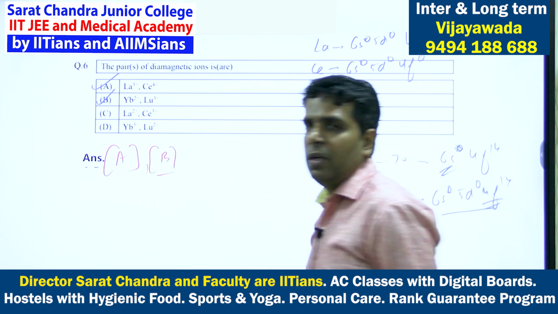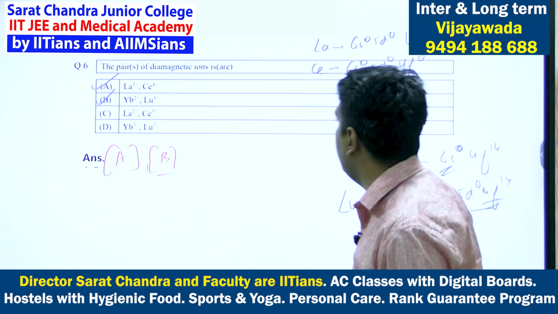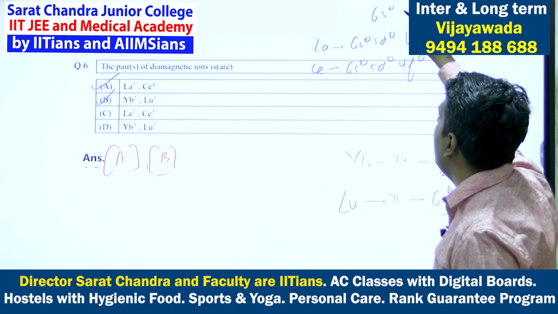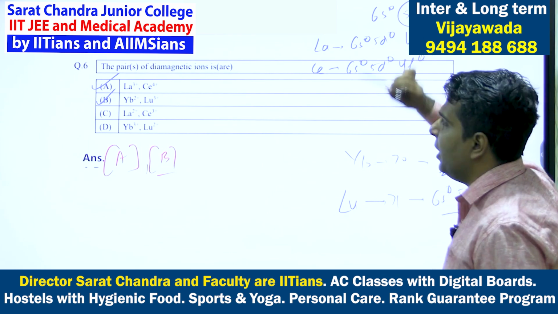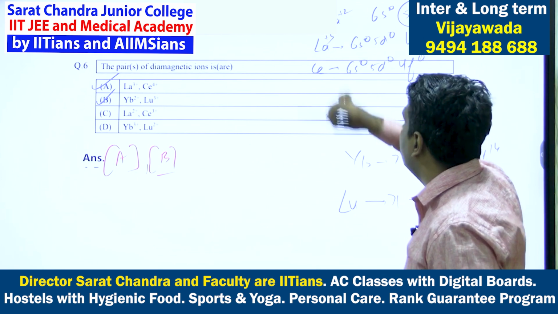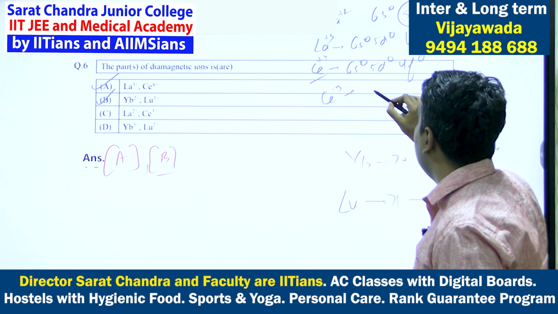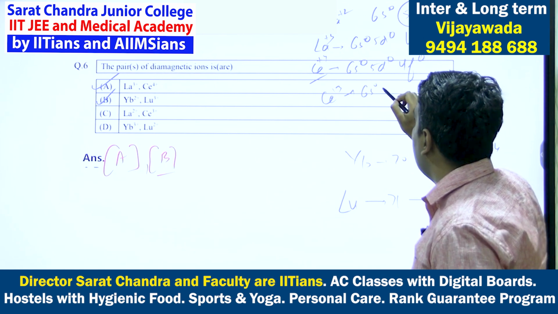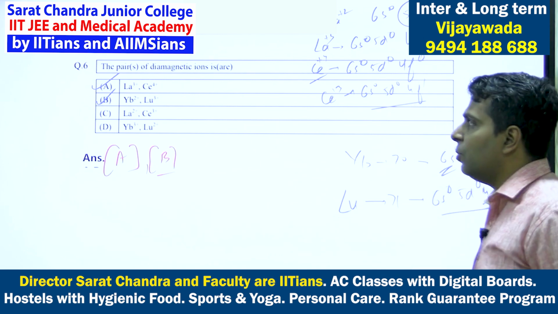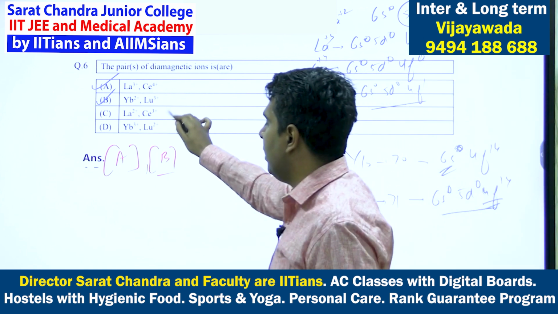Now you can eliminate the other options. If lanthanum plus 3 is diamagnetic, then lanthanum plus 2 will not be diamagnetic. So what will be lanthanum plus 2? So this will be 6s0 and 5d1. So 5d1, one unpaired electron will be there. Lanthanum plus 2 will not be diamagnetic. Right? So this is cerium plus 4. Now cerium plus 3. So cerium plus 3 will be 6s0, 5d0 and 4f1. The 3 outermost electrons will be removed. So it will still have one unpaired electron. So this will also be not diamagnetic.